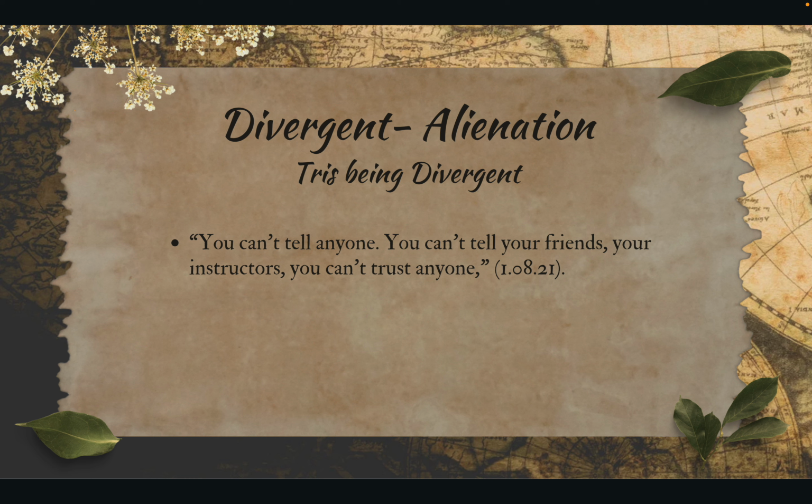If Triss was found out as a divergent, she would be tested on and killed. This makes her feel alone and scared because she is in constant danger and she has no one to tell about her problems. She has to pretend to be fully Dauntless in order to stay safe.